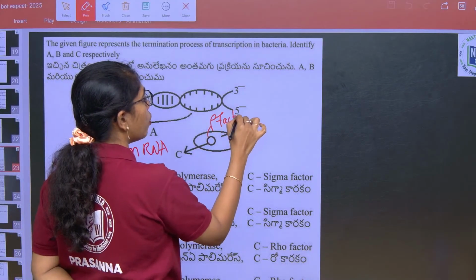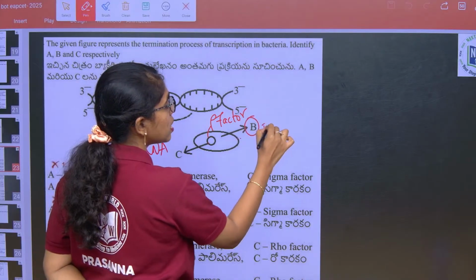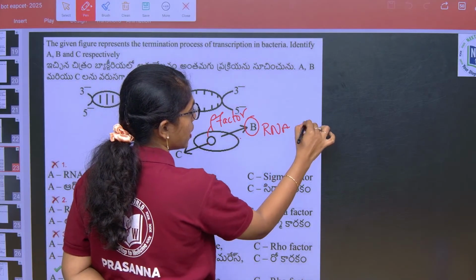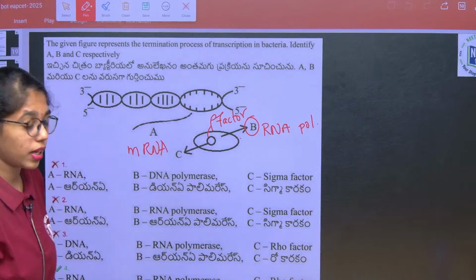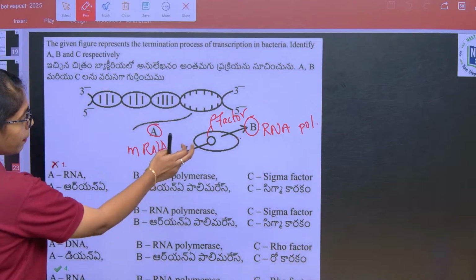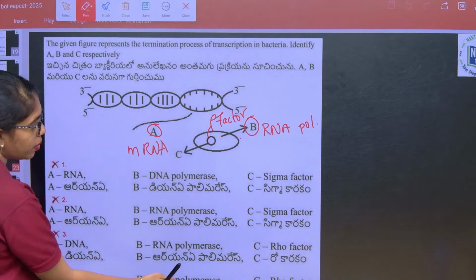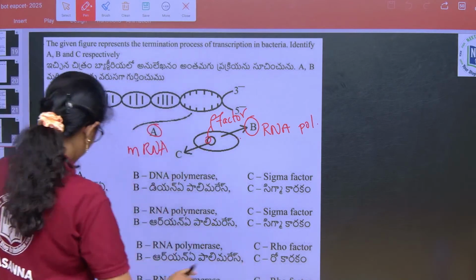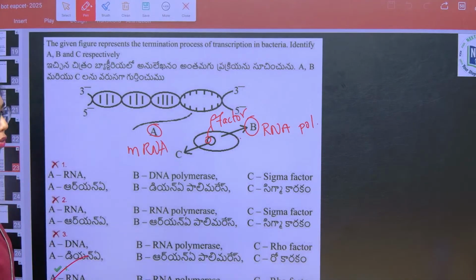And this is RNA polymerase. So if you clearly see, A is mRNA, B is RNA polymerase and C is Rho factor, that is option 4.